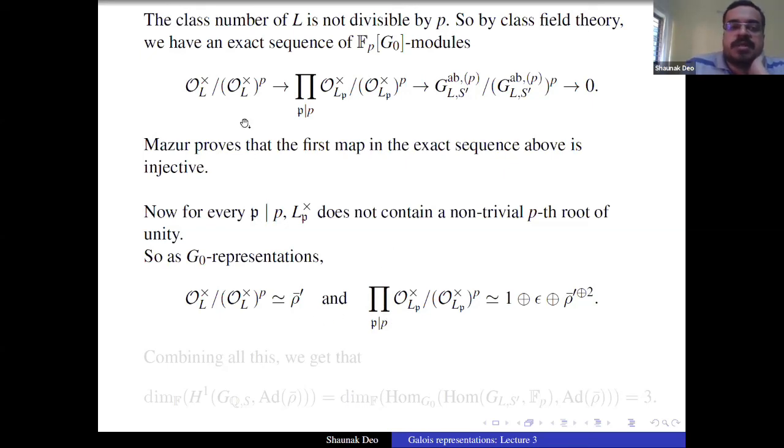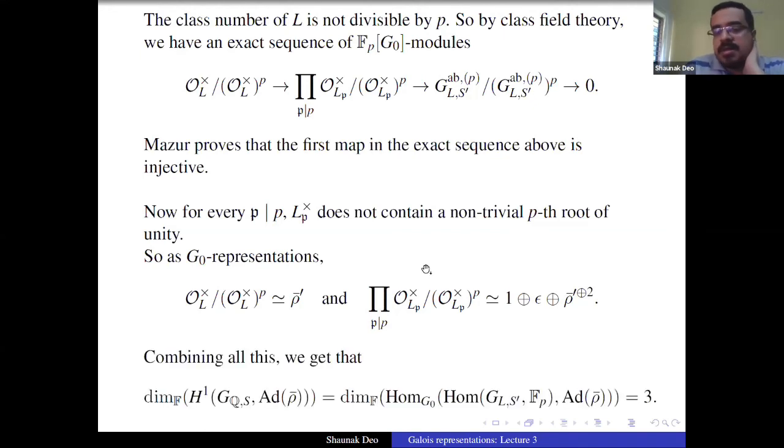Okay, so we know how this O_L star modulo O_L star p looks like as an S3 representation. We know how this product group looks like as an S3 representation. This is injective. So we know how this GL_2 prime F_p modulo GL_2 prime F_p to the power p looks like as an S3 representation. So we combine all this and we compute the dimension of this homomorphism Hom from G_{L,S} prime to F_p to at rho bar to be 3.